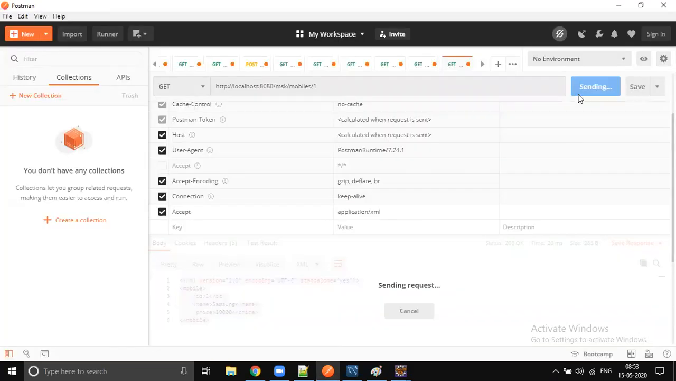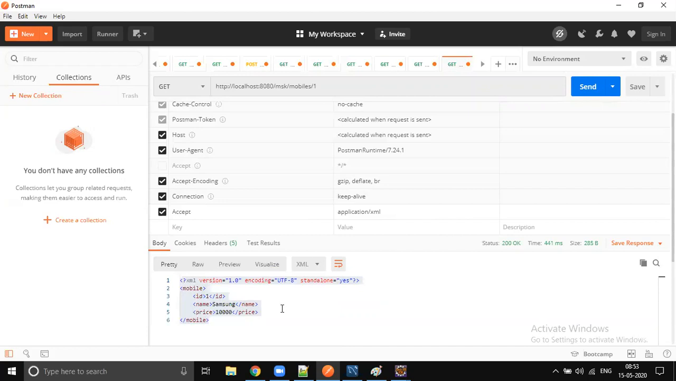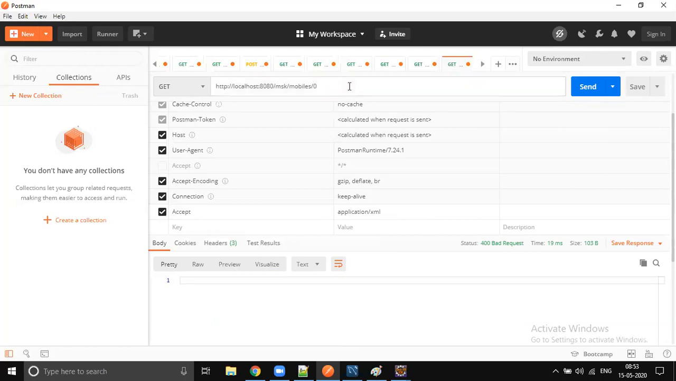I hope it is started. Let's send the request. You got the response, right? Now send 0. Instead of getting a 500 exception, we will get a 400 bad request, right? And if you send some value which is not there in the database, this time you'll get an exception, right? 500 internal error.